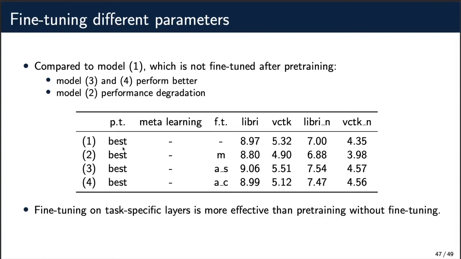Compared to Model 1, which is not fine-tuned after pre-training, you can see that the performance of Models 3 and 4 is better than Model 1. And Model 2 suffers from performance degradation. The results show that fine-tuning on task-specific layers is more effective than pre-training without fine-tuning in most of the cases.